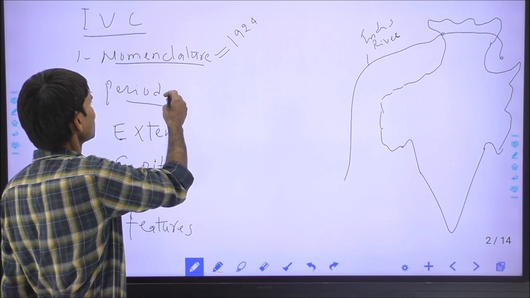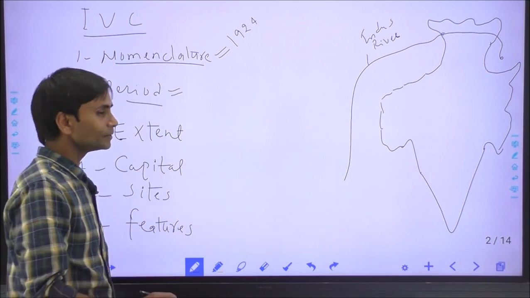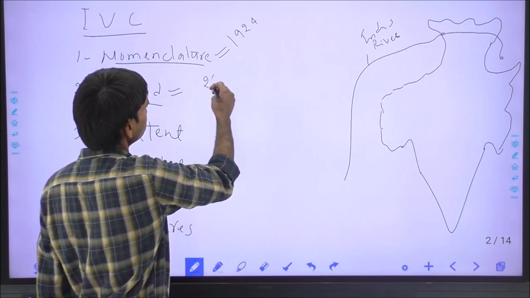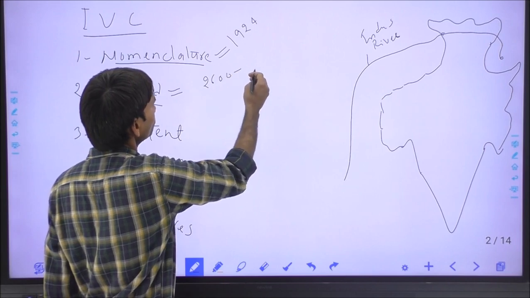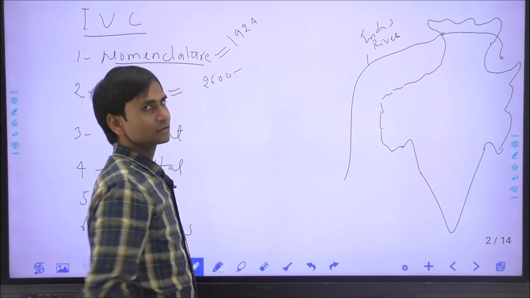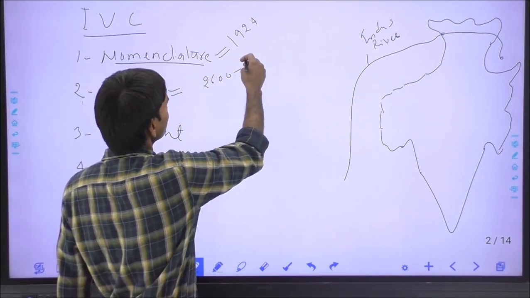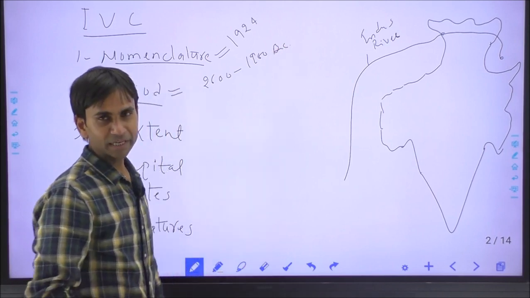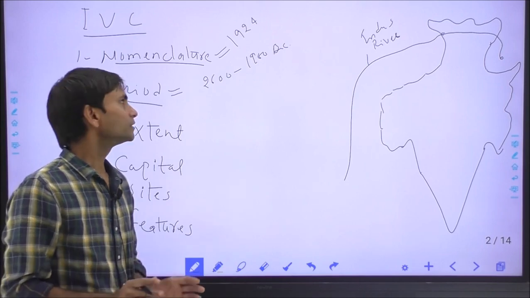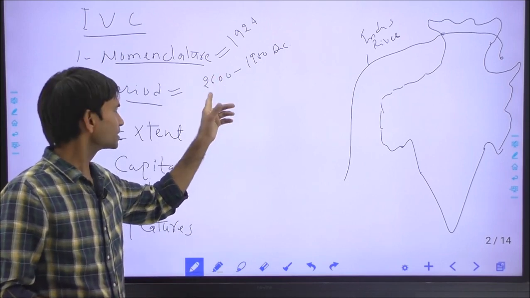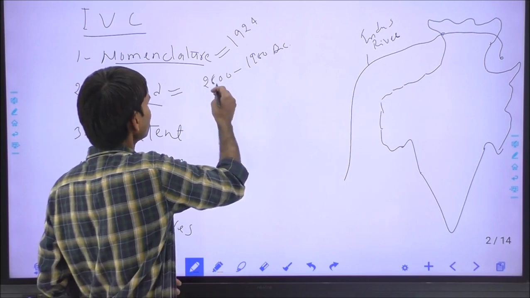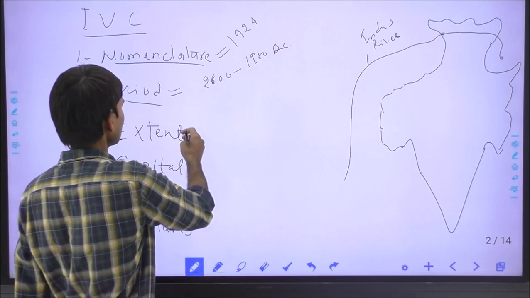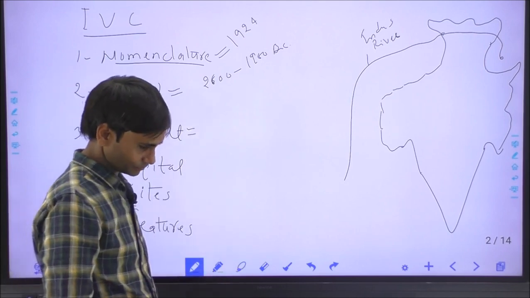Second, what was the period of the Indus Valley Civilization? Mainly the mature period of the Indus Valley Civilization was 2600 BC to 1900 BC, when the civilization entered into decline. It means when the civilization got its highest development, this is 2600, and when the civilization entered into a declining phase, the 1900 BC.